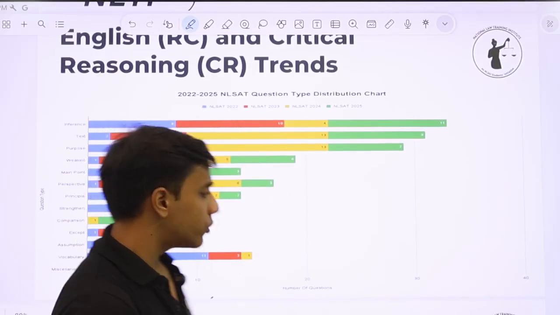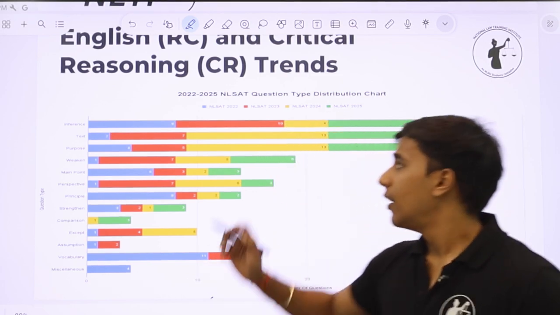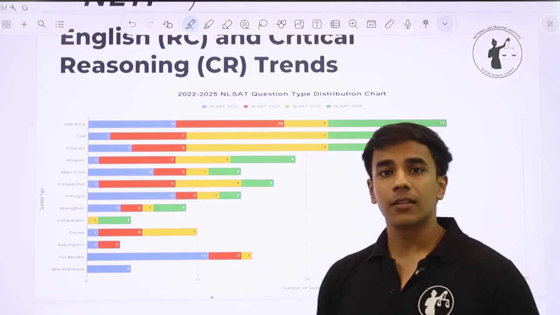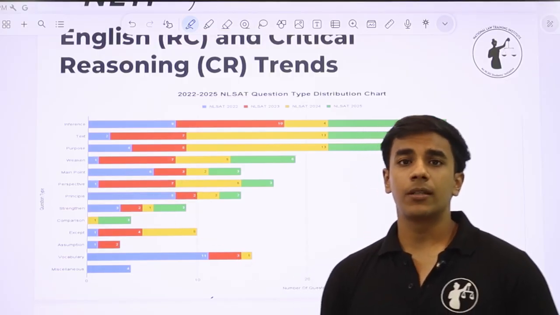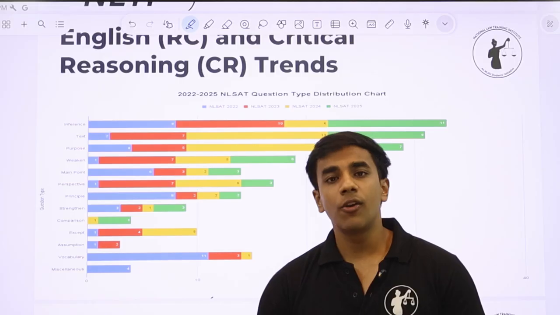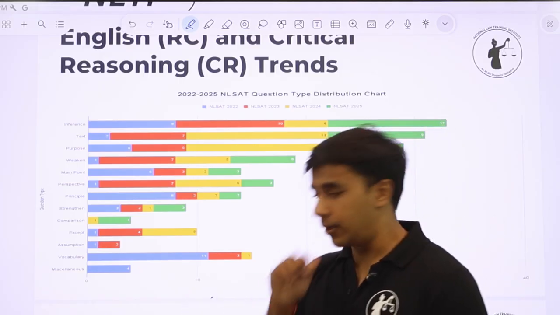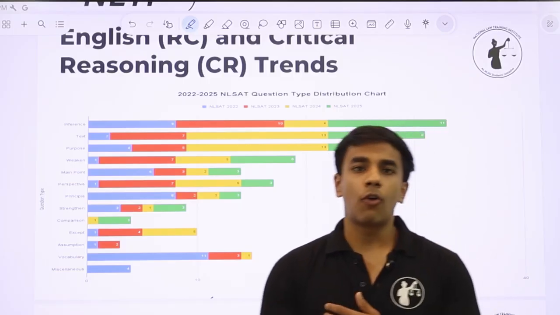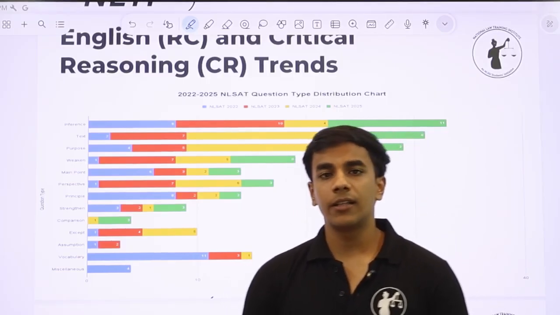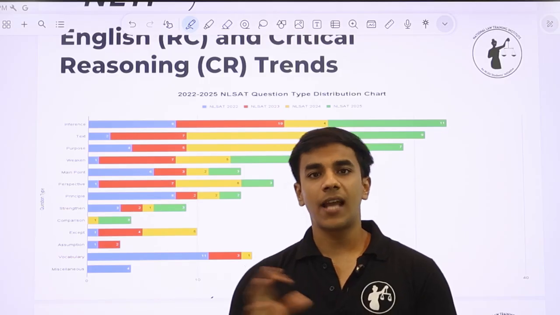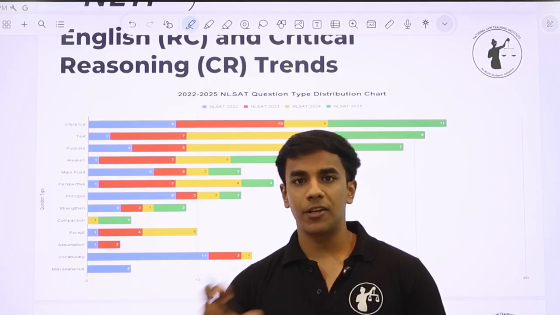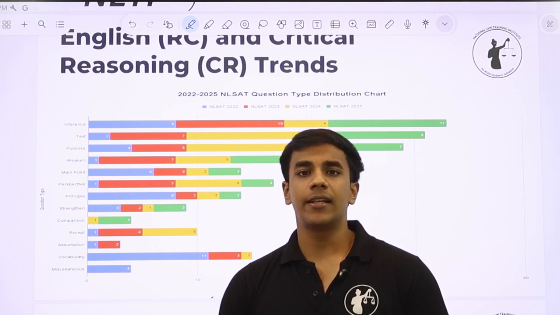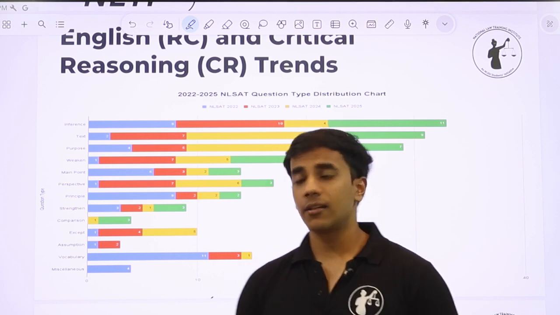So now these are the most important question stems that we have identified. Inference. Text means directly from the passage. Purpose is questions like what is the primary purpose behind the author's argument, or why did the author write this particular blog. Weaken is which of the following statements would weaken the argument made by the author. This is like the main idea or the argument presented by the author is mentioned in the question, and now the examiner wants us to identify the sentence or the answer that will weaken the stance taken by the author.